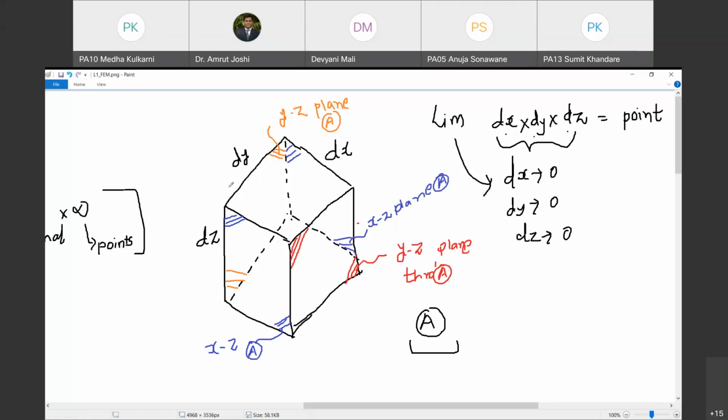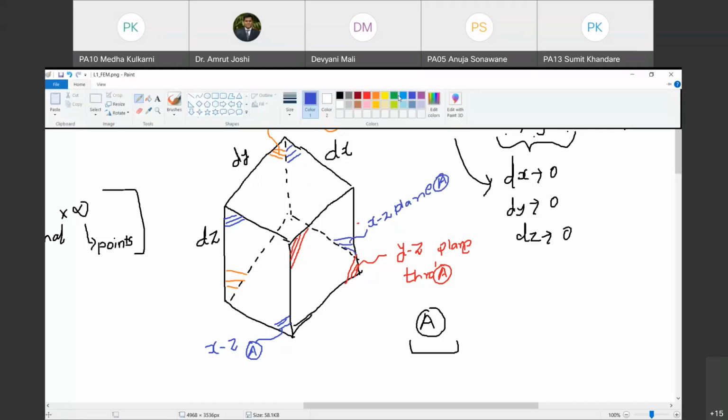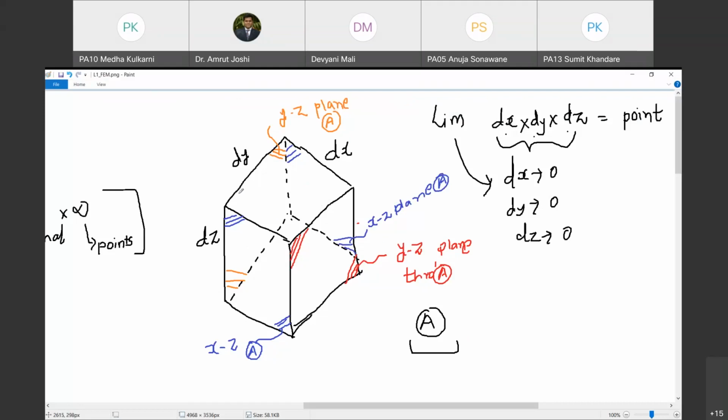When dy shrinks to 0, these two planes are nothing but a single xz plane passing through point A under consideration. The same argument I can apply to this plane, which I will mark in green, which I am going to call the ZX plane or XZ plane passing through the point under consideration.